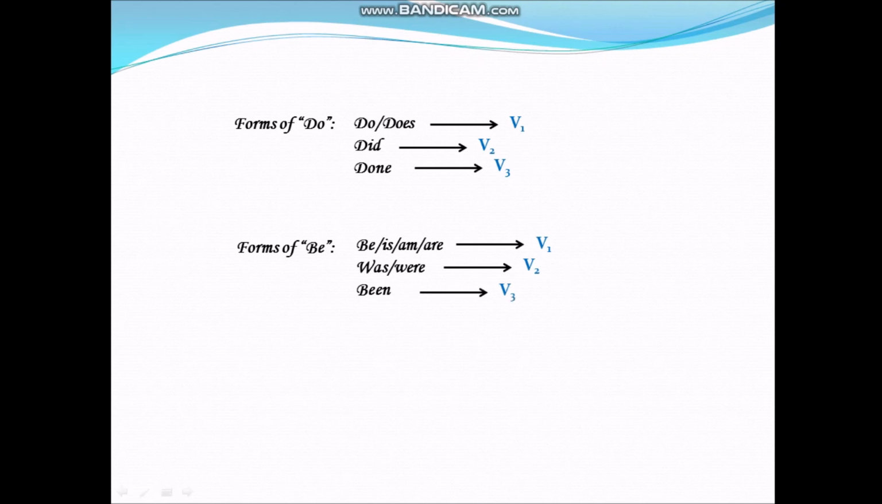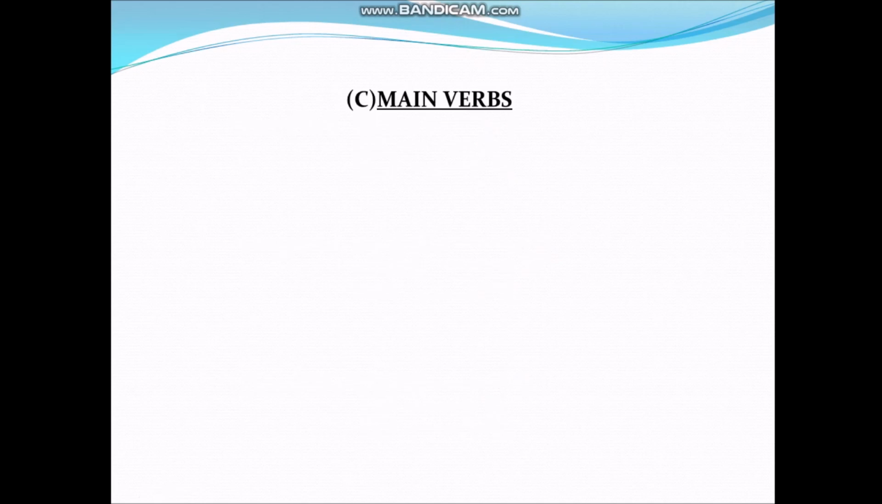Next, forms of have. What are they? Has, have, had, had. Here, has, have are used as first form of verb. Had is used as second form as well as third form of verb. Now let's see what are the main verbs.